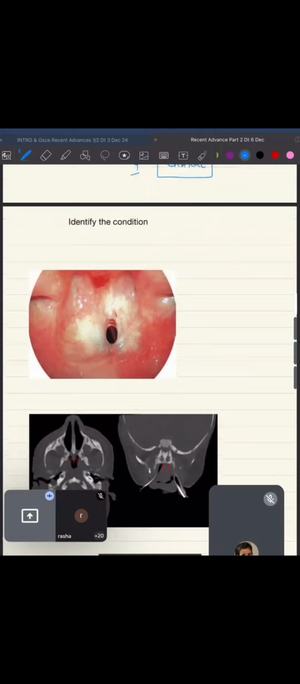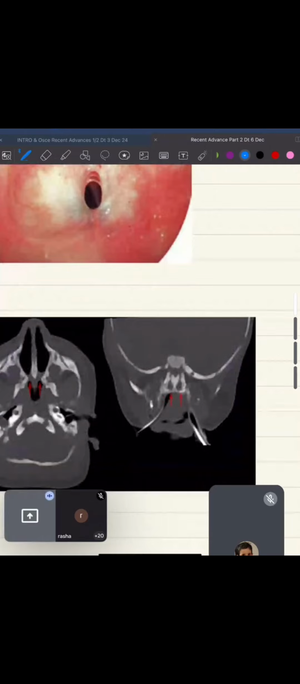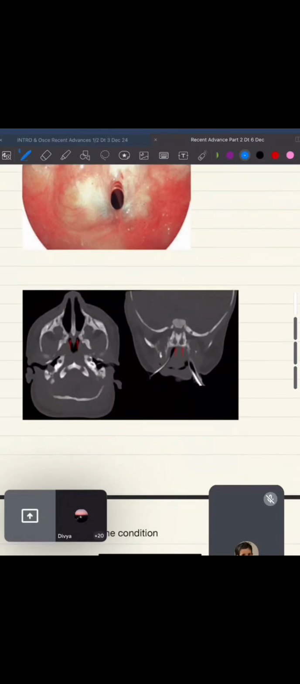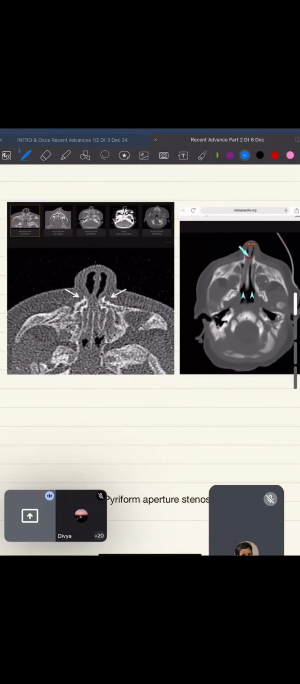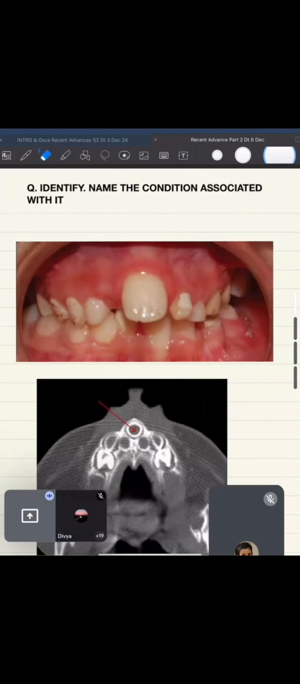Now coming to this thing, you can see this if you correlate the image. Can you see what's given over here? This is the endoscopy image of the same thing. Moving ahead, now this is your pyriform aperture stenosis. The stenosis starts from here. This is your pyriform aperture stenosis mentioned over here. Now name this condition. This is called a mega incisor, in front.